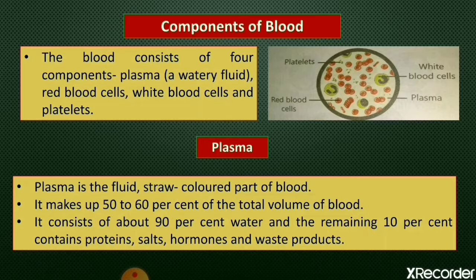Means plasma contains dissolved substances such as salt and other digested food, and waste products like carbon dioxide and urea also. And plasma carries water and dissolved substances such as digested food and waste products from one part of the body to another part. And red blood cells, white blood cells, and platelets are immersed in this liquid, and that liquid is plasma.